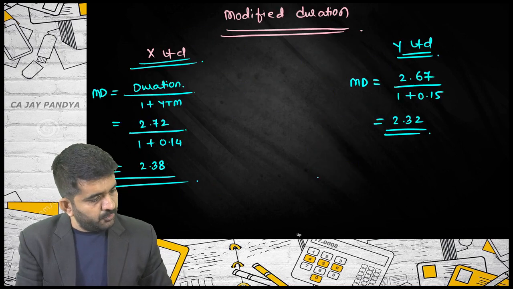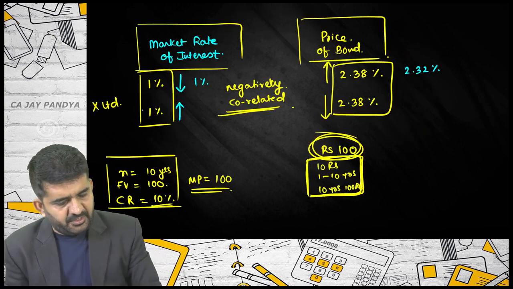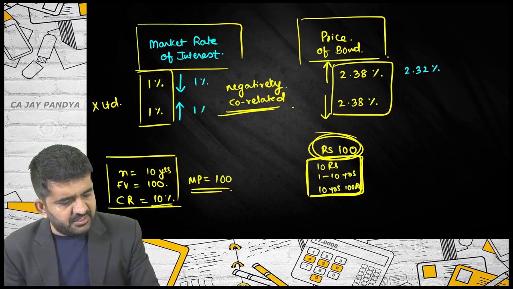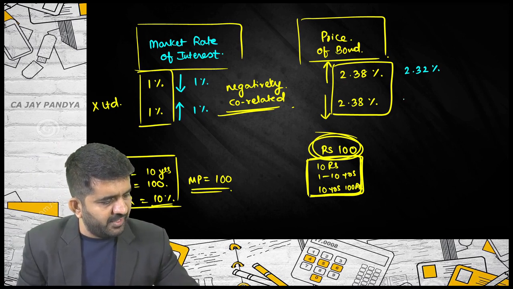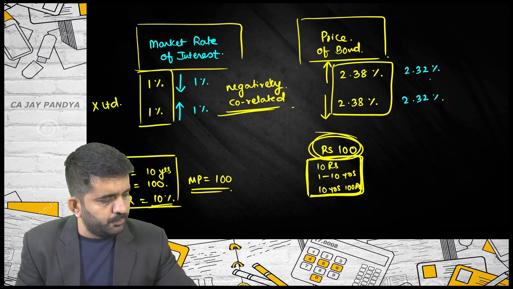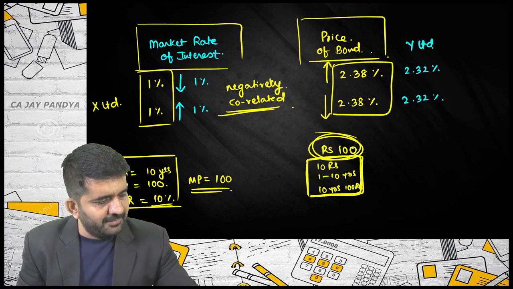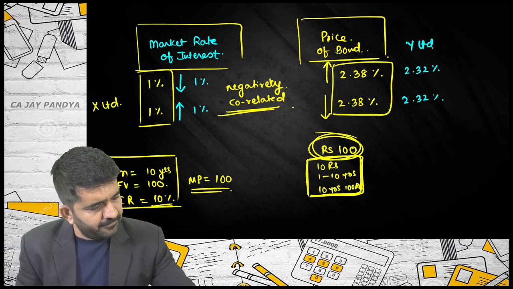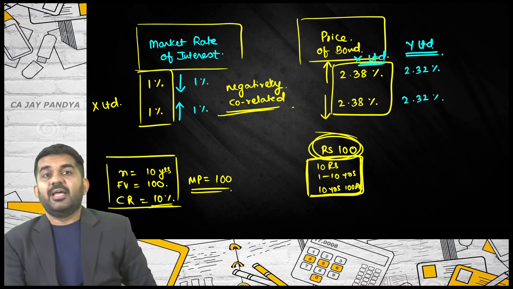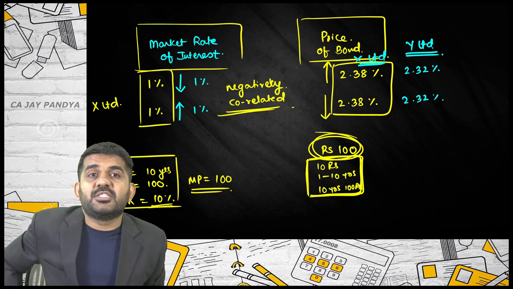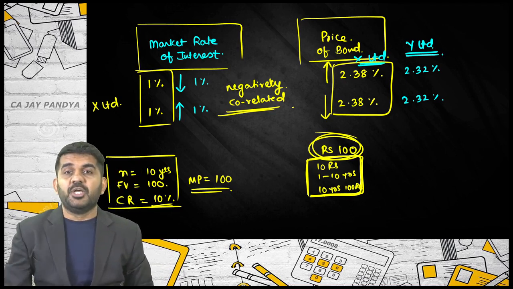And if the market rate increases by 1%, then the price of the bond will decrease by 2.32%. This is for Y Limited, and this is how the concept of modified duration is used.